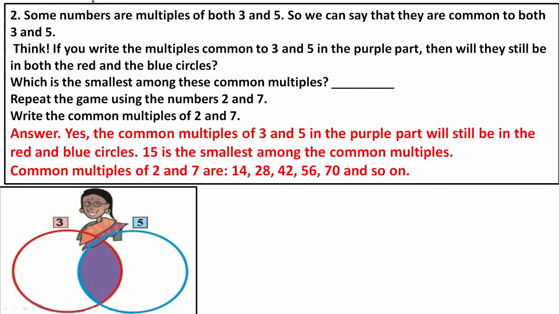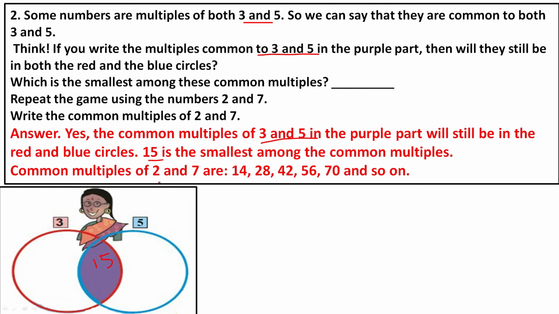Now some numbers are multiples of 3 and 5, so we can say that they are common to both 3 and 5. Think, if you write the numbers common to 3 and 5 in the purple part, will they still be in both red and blue? Yes, of course they are. The common multiples of 3 and 5 in the purple part will still be in the red and blue circles also. So 15 is the smallest common multiple. Here you will get 15.